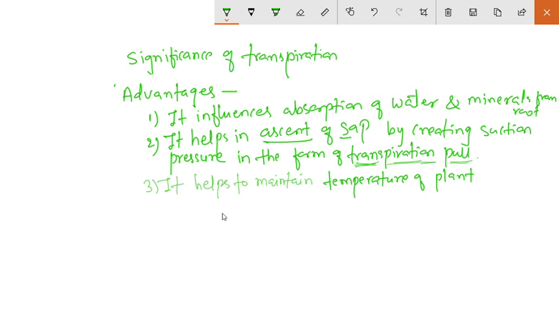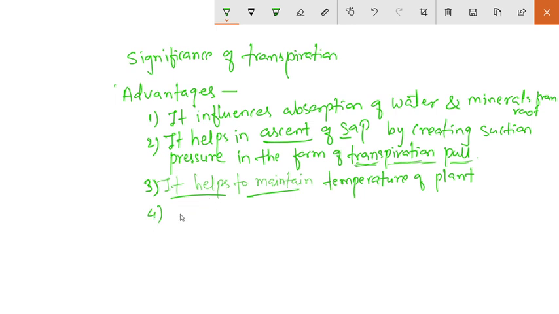So why does it not happen? Because the maximum heat escapes out through the water vapors from the plant body, and therefore it helps to maintain the temperature of the plant body. So it is the most important thing. It helps to maintain the temperature of the plant.